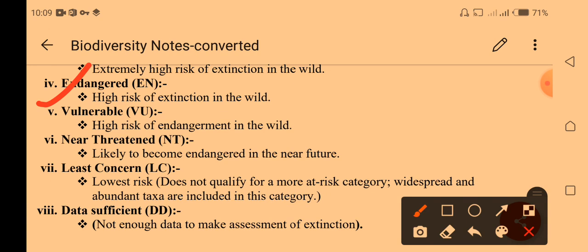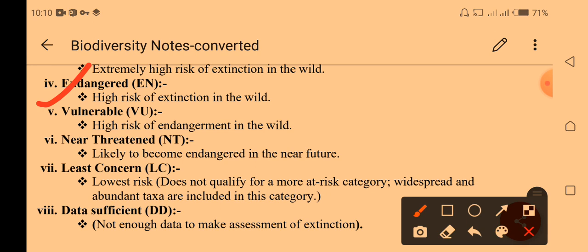The next one is vulnerable. The term vulnerable means a high risk of becoming endangered in the wild. Vulnerable means species in critical conditions. These species could be environmentally vulnerable or vulnerable to hunting. Many kinds of plants are still considered vulnerable. So vulnerable species need to be protected in artificial mediums.